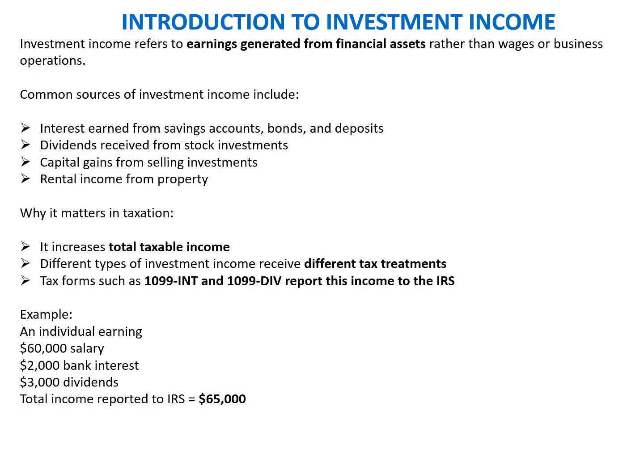So why does it matter in taxation? Because it increases the total taxable income. Different types of investment income receive different tax treatment, and tax forms such as 1099-INT and 1099-DIV report this income to the IRS. For example, an individual earning a salary of $60,000, with $2,000 in bank interest and $3,000 in dividends, has to report the total income to the IRS as $65,000, which includes both the income from interest as well as the income from dividends. We'll move to the next slide and understand the concept of interest income.